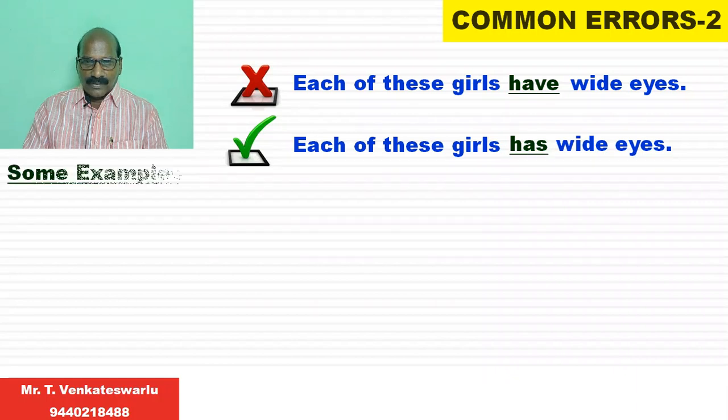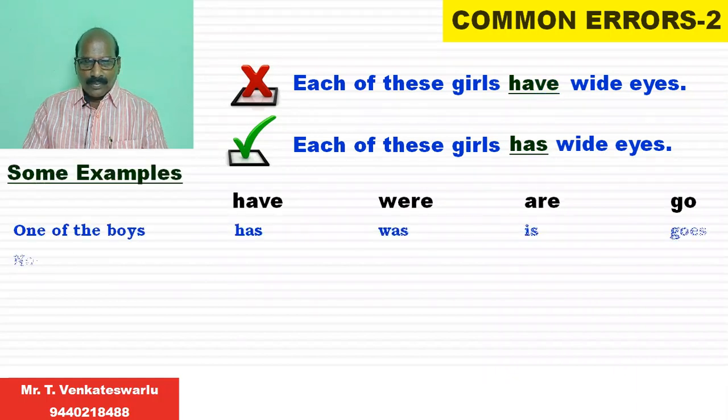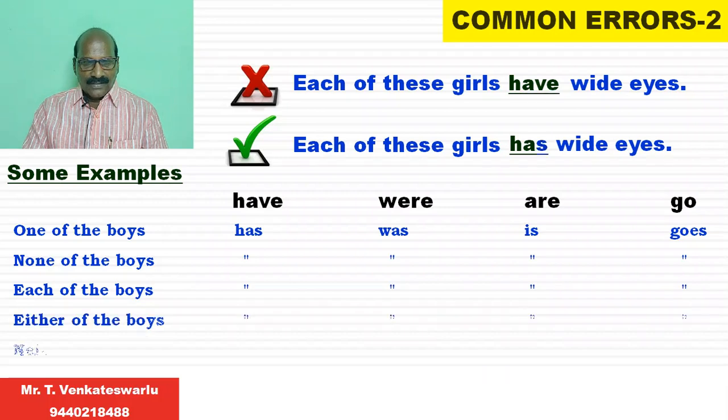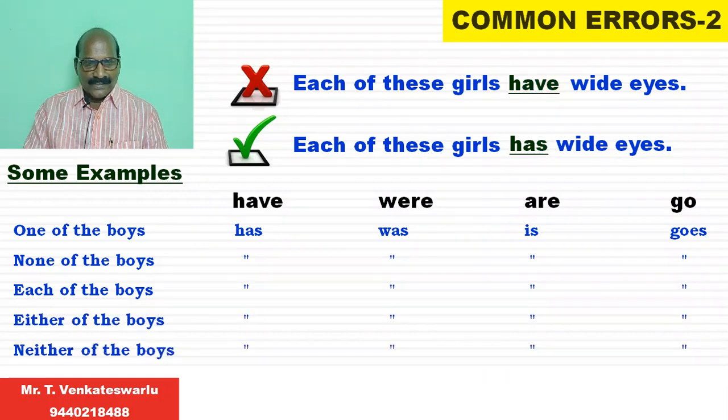Let's have a quick look at some other examples which are very important, and these examples are frequently reflected in a number of examinations. One of the boys, it seems to be plural, but the subject is singular. Here only one is the subject. When two different nouns are separated by the preposition of, the very first one should be given priority. The very first one is treated as the main subject.